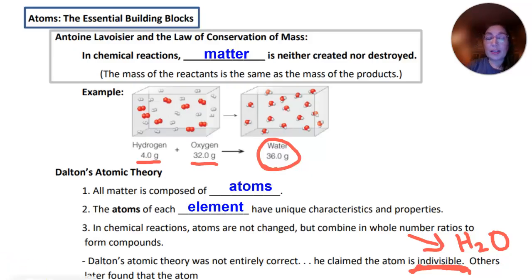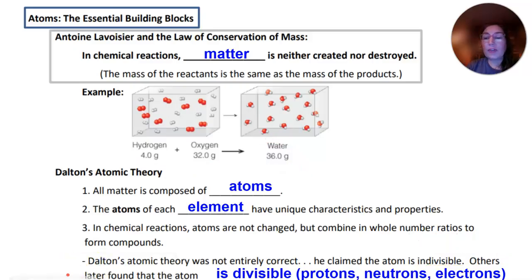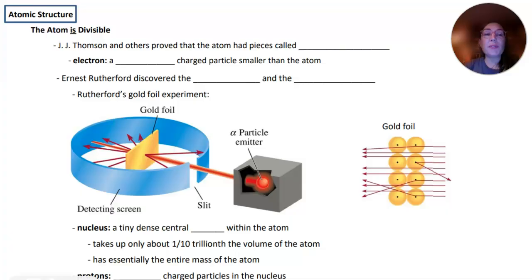Now, others later found that the atom is divisible, right? It has protons and neutrons and electrons, so it can be further divided into parts. So that part of the theory was later blown out of the water, so to speak. Okay, so next up in our historical tour of atomic structure, the atom is divisible.